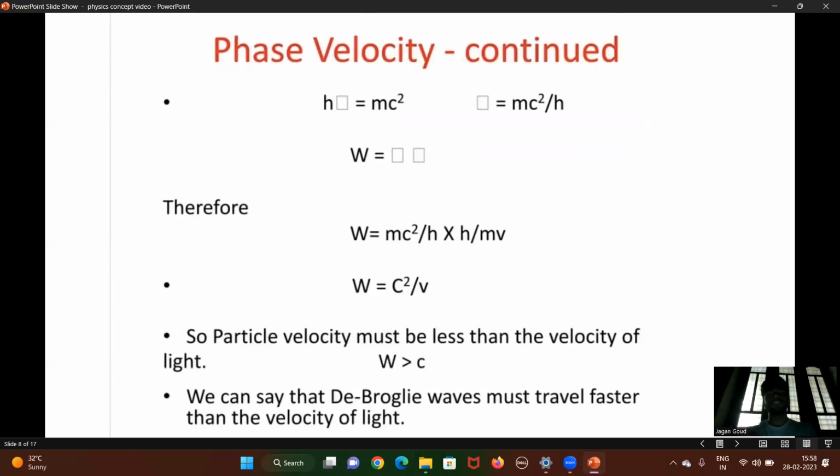Next, phase velocity continued. hv is equal to mc square, so v is equal to mc square by h. Therefore, W is equal to mc square by h into h by mv, so W is equal to c square by v. Since particle velocity must be less than the velocity of light, W, capital W, is greater than c. We can say that de Broglie waves must travel faster than the velocity of light.